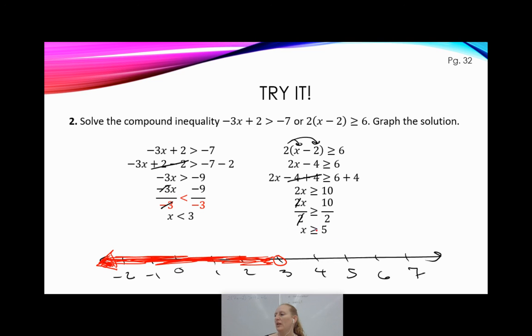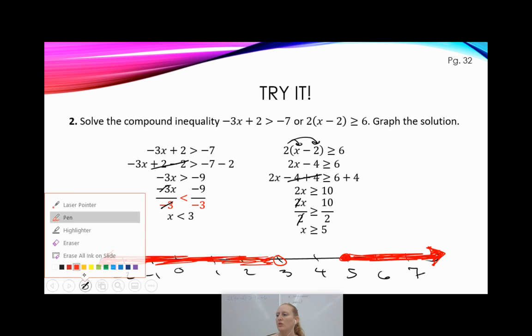And x is greater than or equal to 5. So I need a closed circle at 5. So x is all the stuff bigger than 5. If x is greater than, that means I got to move to the right. Bigger stuff is off to the right. Okay, so I'm going to go off to the right again. Little arrow, going forever and ever and ever. Oh, look, we graphed it.